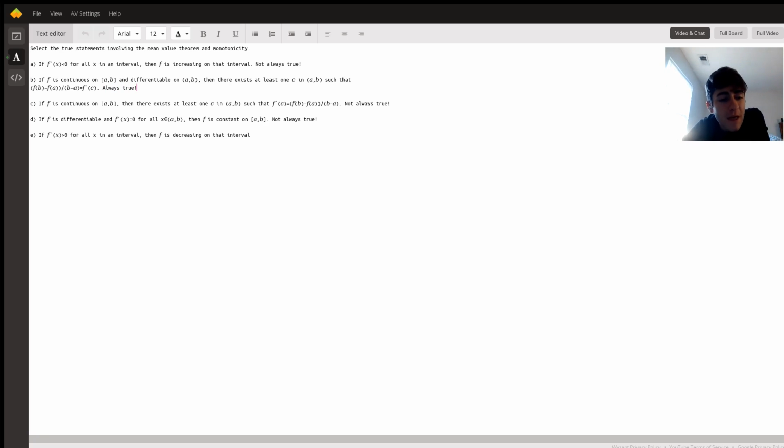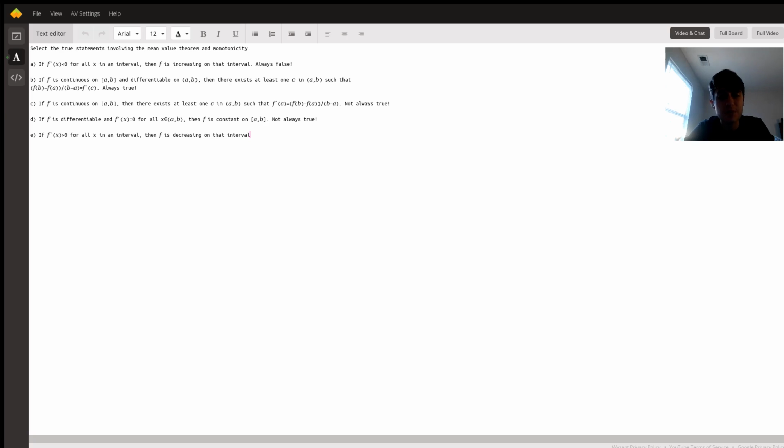And for the last one, if f prime of x is greater than 0, in other words, the derivative is positive for all x in an interval, then f is decreasing on that interval. Well, by the way, I should say this one is actually always false. My mistake. If something is decreasing, then it cannot be increasing. So this is always false.